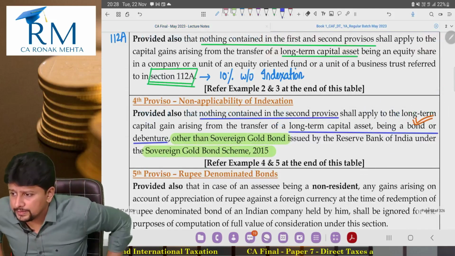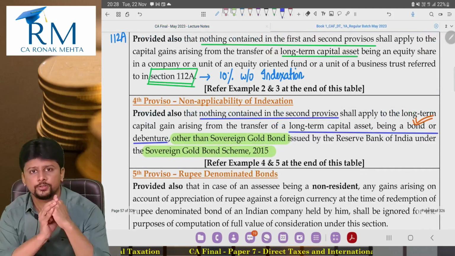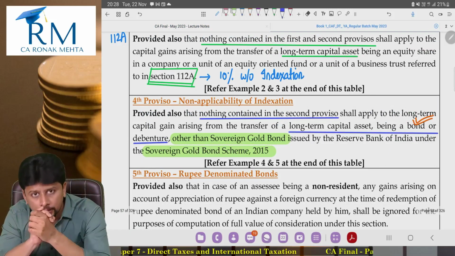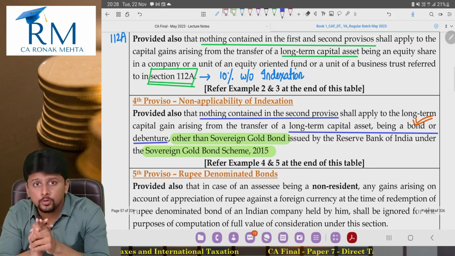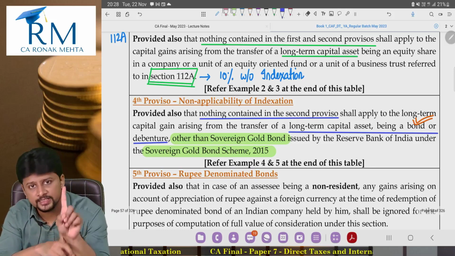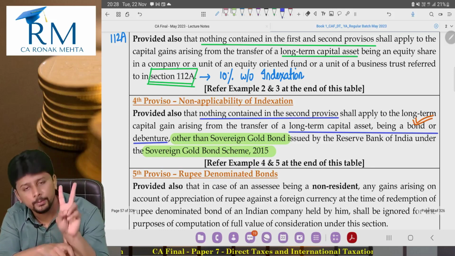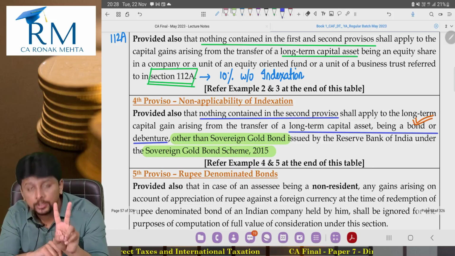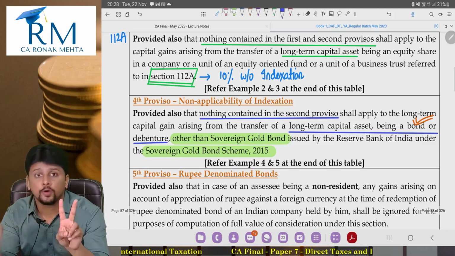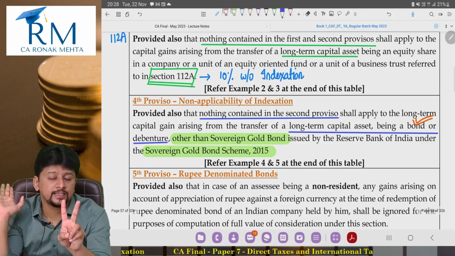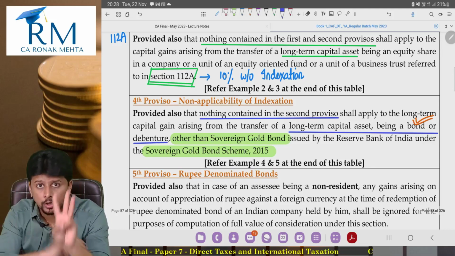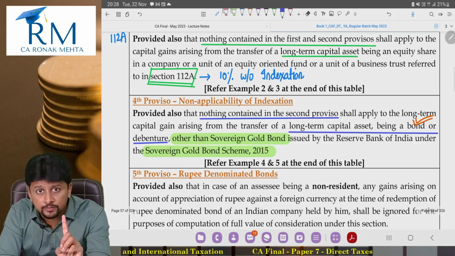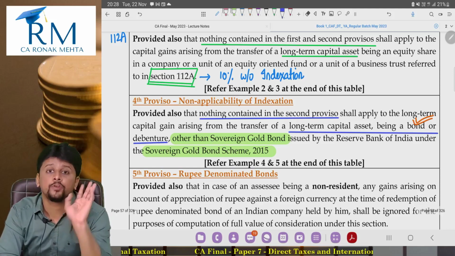So, what is the fourth proviso saying? If it's a bond and debenture, no indexation even if held as long term. But if it is sovereign gold bonds, then number one, is it a capital asset? Yes. Number two, do you get any tax benefit for sovereign gold bonds? Yes. On redemption, for an individual assessee, capital gain is exempted. So if you are not an individual, capital gain is taxable. If it is other than a redemption event, capital gain is taxable even if you are an individual.